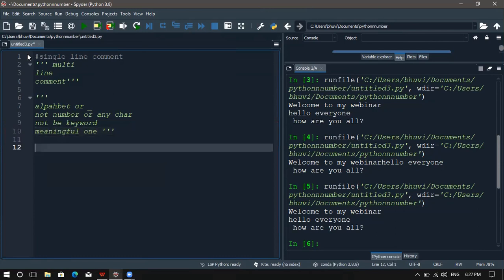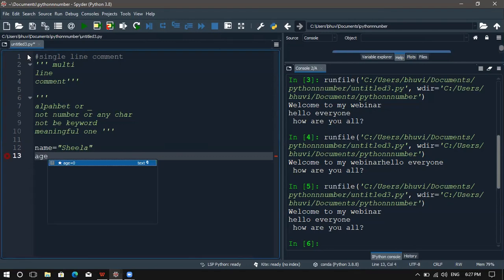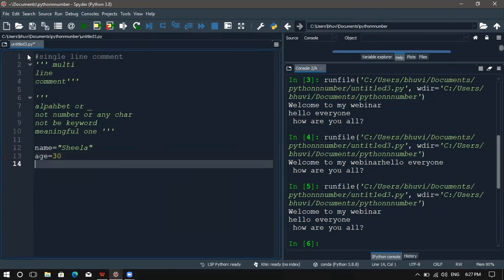Okay, so we are going to work here with the variable. I want to get a variable name as name, equal to some name here like Sheila, and I want the age here, age equal to 30. And I want to have a mobile number here equal to, okay, so here it shows error.